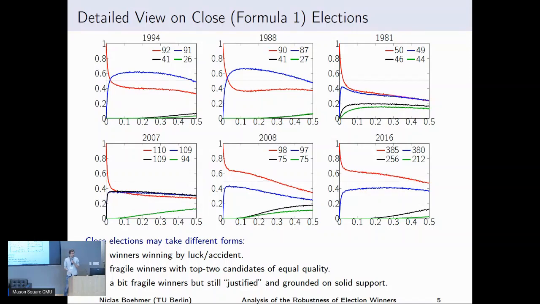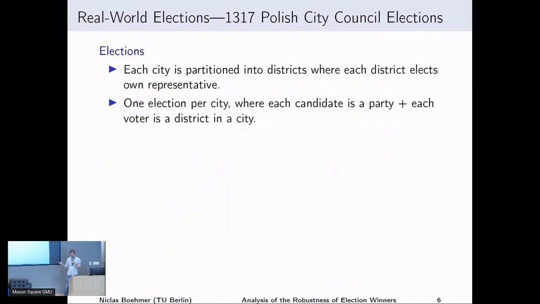Okay, and then in the second analysis, we also looked at some political elections. Unfortunately, we cannot really look at real political elections because, I mean, probability is used and people only cast their top choices, so we don't know their full preferences. So for our kind of analysis, we would need to know, but yeah, we don't. Which is why we basically use some meta elections, and they work as follows.